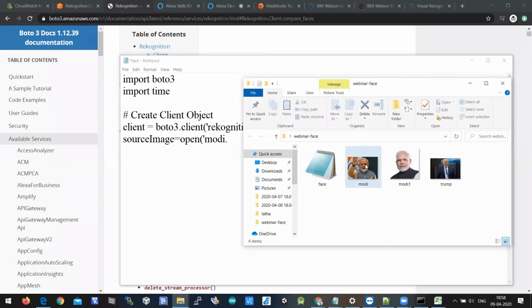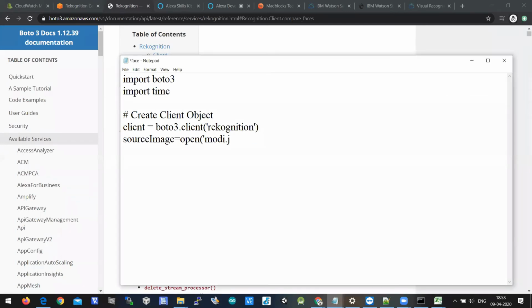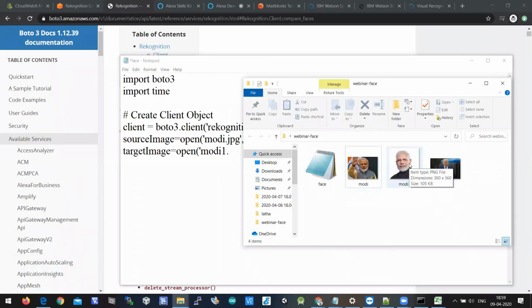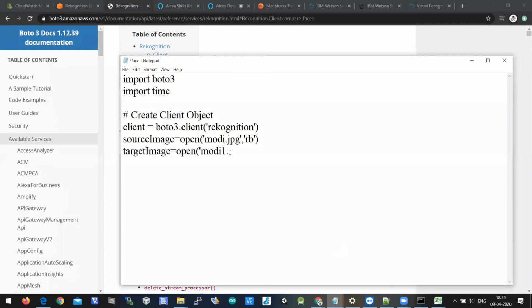Sometimes the extension will be JPG, sometimes the extension will be PNG, right? So you need to check if the modi extension is JPG. So you write modi.jpg, comma, rb (read binary), that is important. And source, target image equal to open of modi1 dot... what is the thing, right? modi1 extension is PNG. Okay, so irrespective of the extensions, we can use JPG extension or PNG extension, but the